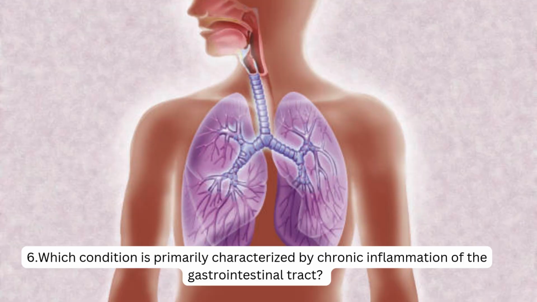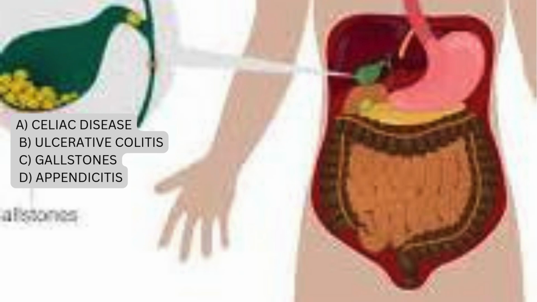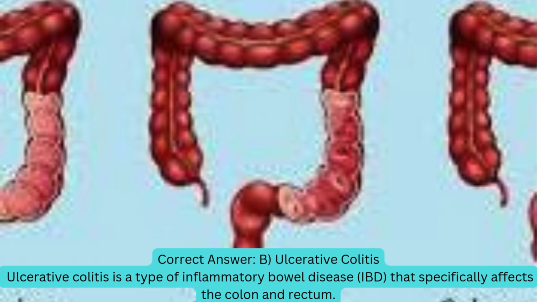6. Which condition is primarily characterized by chronic inflammation of the gastrointestinal tract? A. Celiac disease. B. Ulcerative colitis. C. Gallstones. D. Appendicitis. Correct answer: B. Ulcerative colitis. Ulcerative colitis is a type of inflammatory bowel disease, IBD, that specifically affects the colon and rectum.